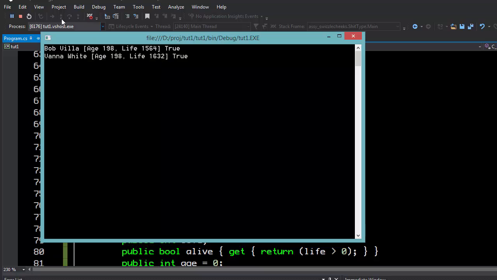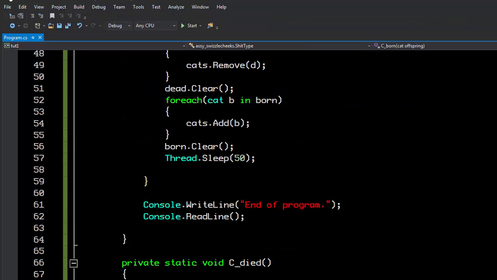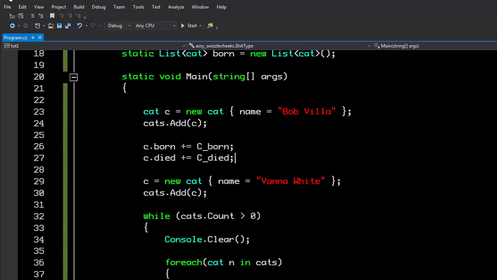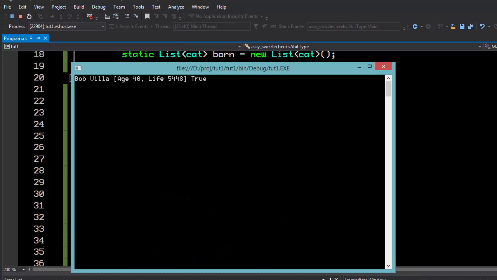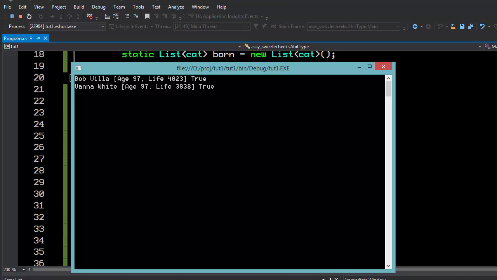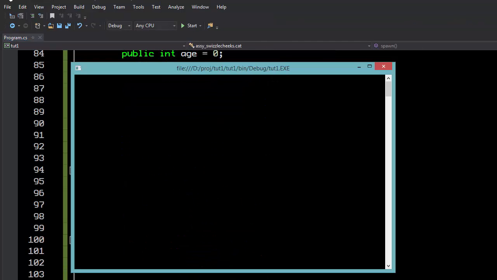Or not. Let's try that again. It's very possible that we coincidentally skipped over the number. It's also a problem that we're not actually listening for the event handler. We did add them for this cat, but we did not add them for this cat. So let's add it again. Maybe we'll get better luck. Or not. All right, one more time.